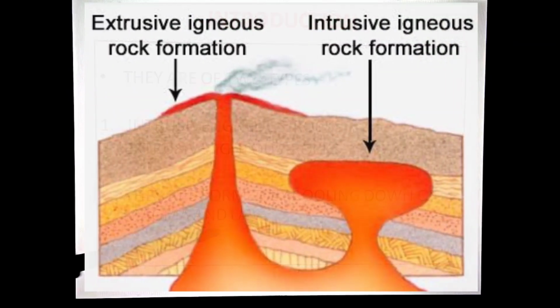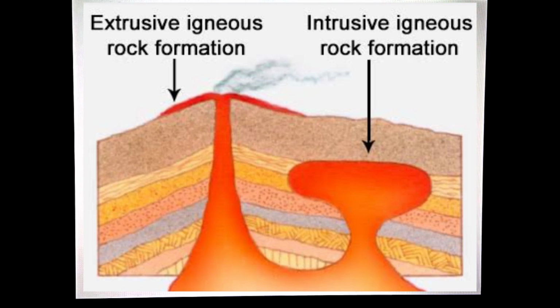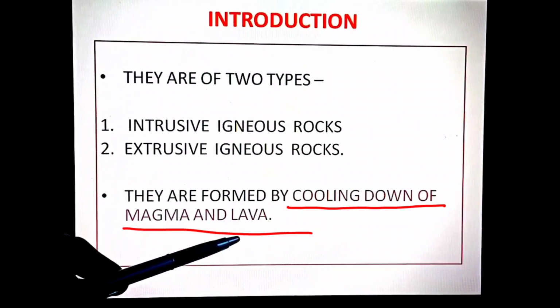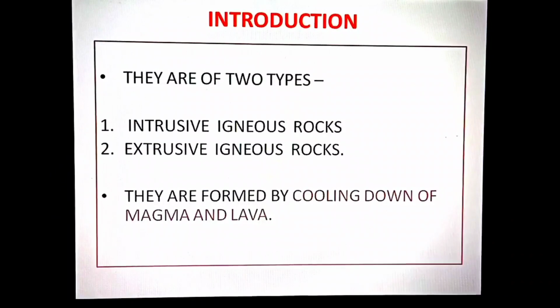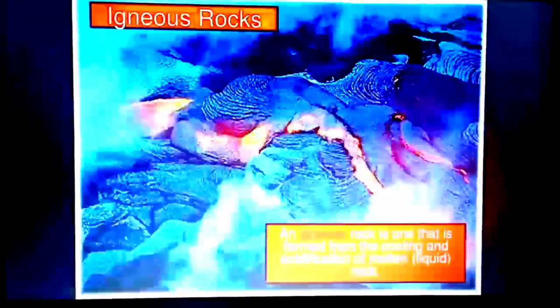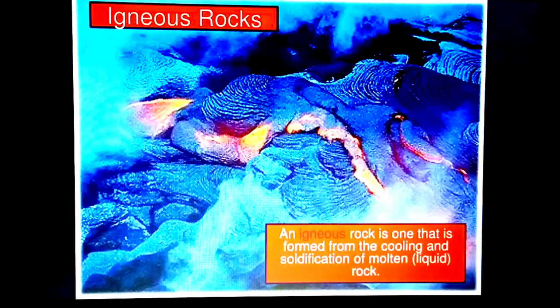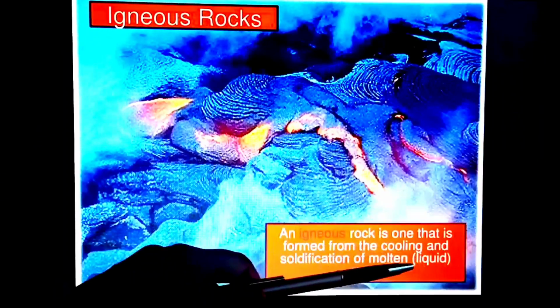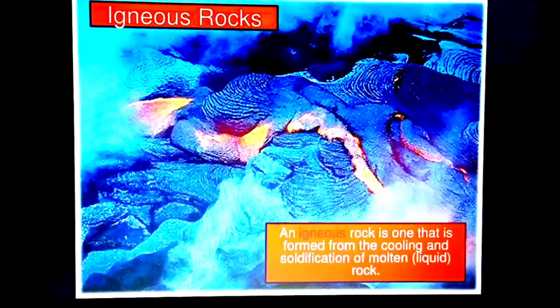Now they are formed by cooling down of magma and lava. So in the next coming slides you will understand why I am saying they are formed by cooling of magma and lava, and why their names are intrusive and extrusive. So let's proceed. So the question is, how are igneous rocks formed? See the picture. This is the magma which has come out from inside the earth, and it has spread all over the surface. An igneous rock is one that is formed from cooling and solidification of molten, that is liquid, rock.